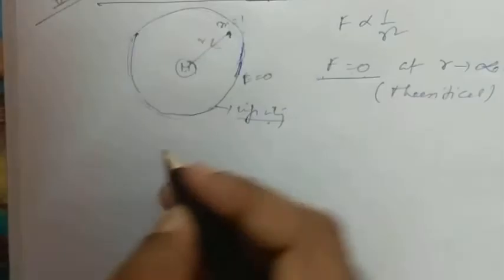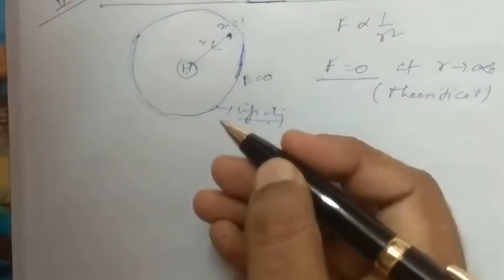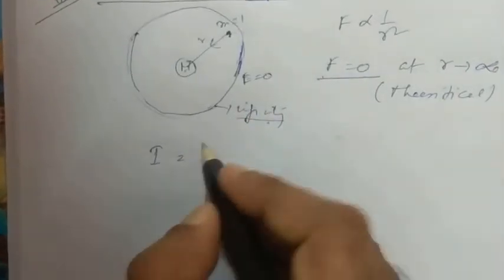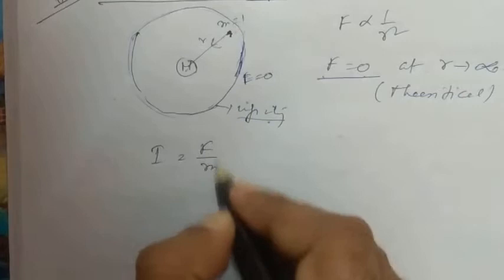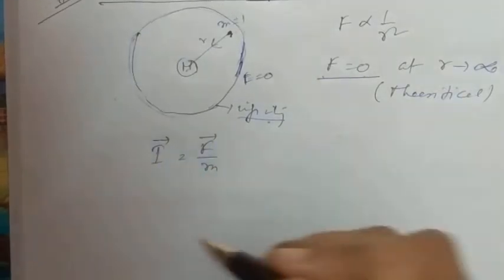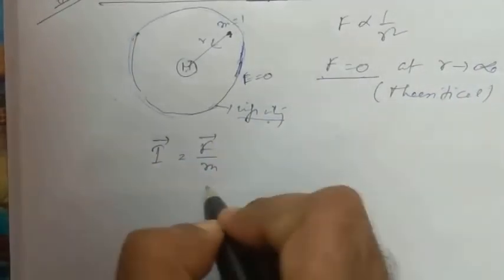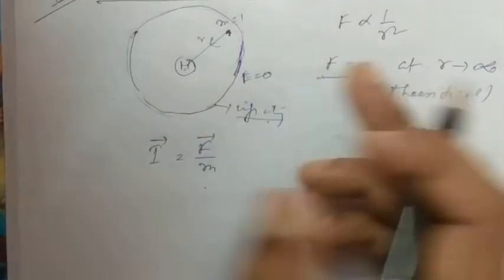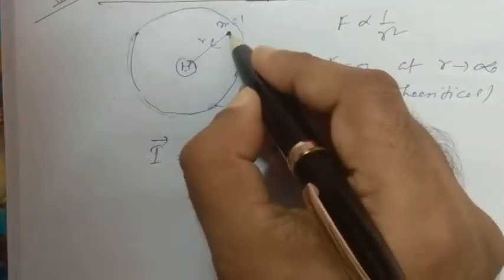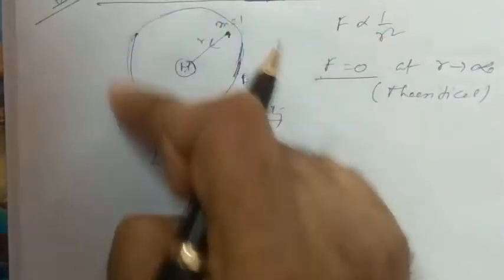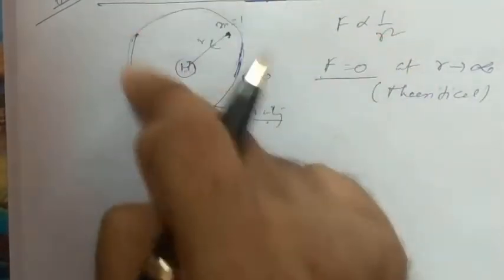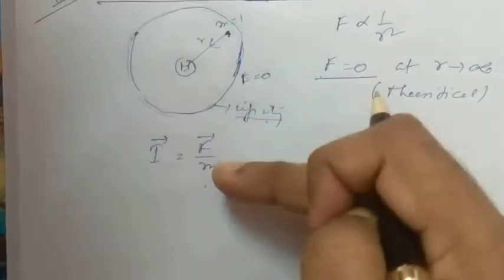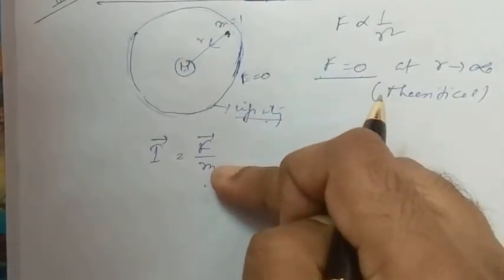Now what is the value of field intensity or gravitational field intensity? You can take the field intensity to be I. So I is F by m. Gravitational field intensity is a vector quantity, F is a vector quantity, m is a scalar quantity. By definition, the gravitational field intensity at a point within a gravitational field is defined as the gravitational force per unit mass placed at this point.